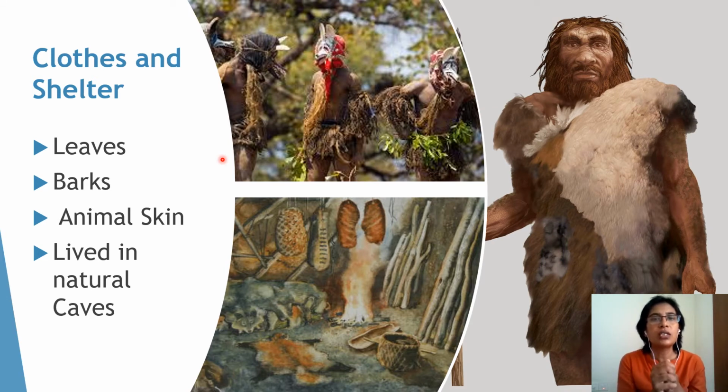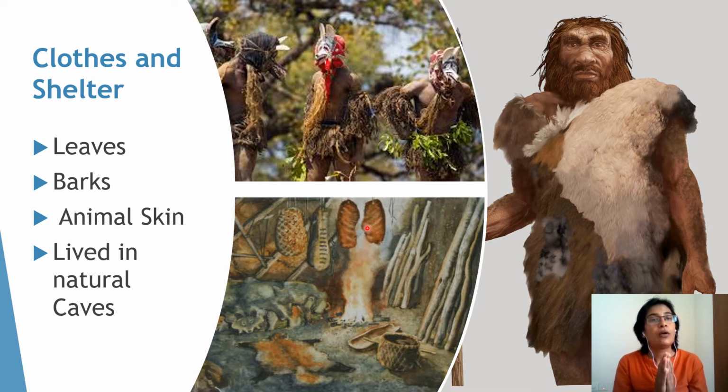So what did they do? They learned to make clothes using leaves. See, look at them. They are all wearing leaves and then barks of trees, then the animal skin, as you can see there, and some have been drying there. All this from the animal skin. And then he started living in natural caves. He did not build his house, but at least the natural caves are there, so he started living in caves where he thought that it could be safe, and he could keep away from the wild animals.